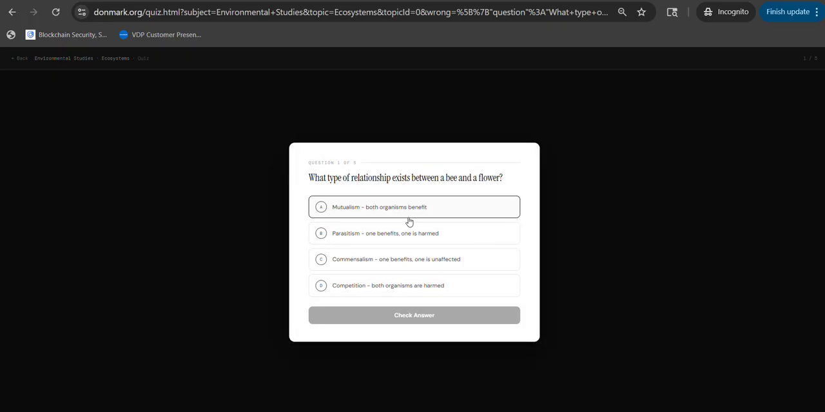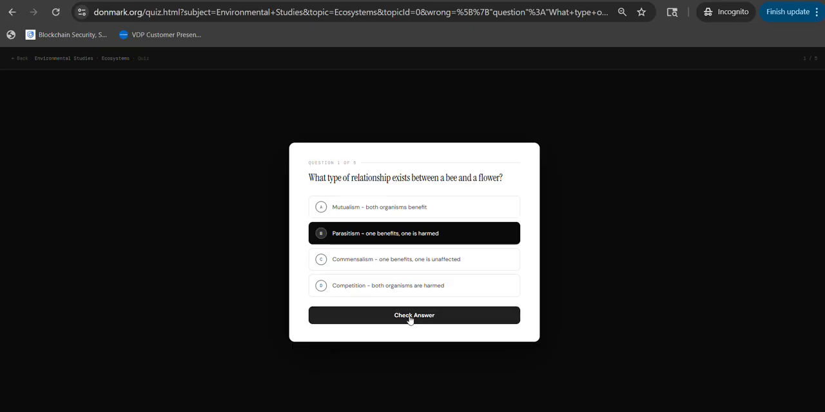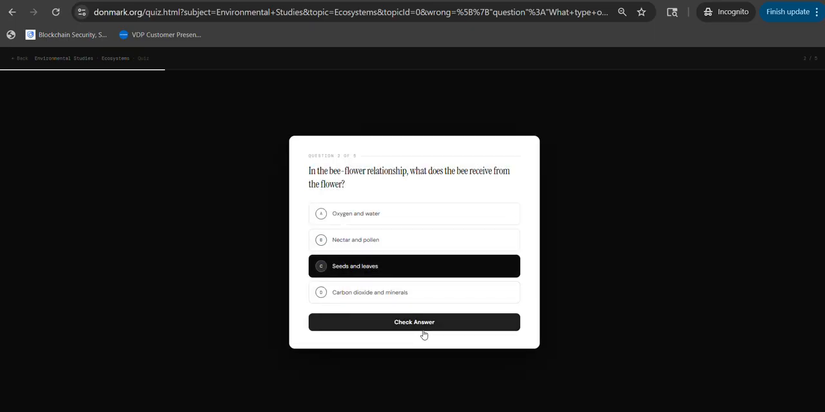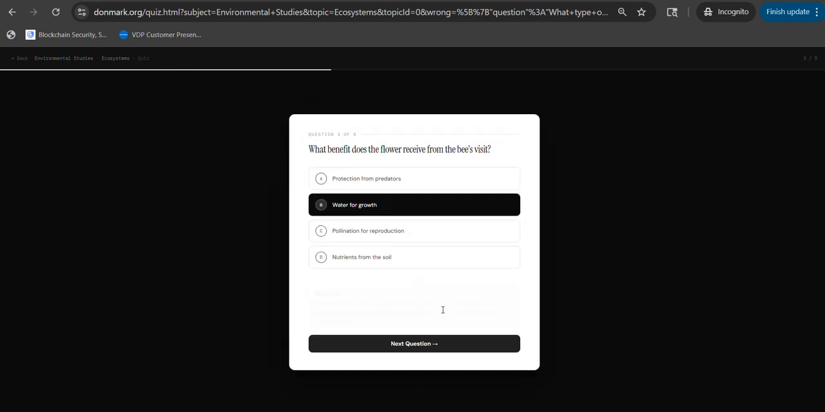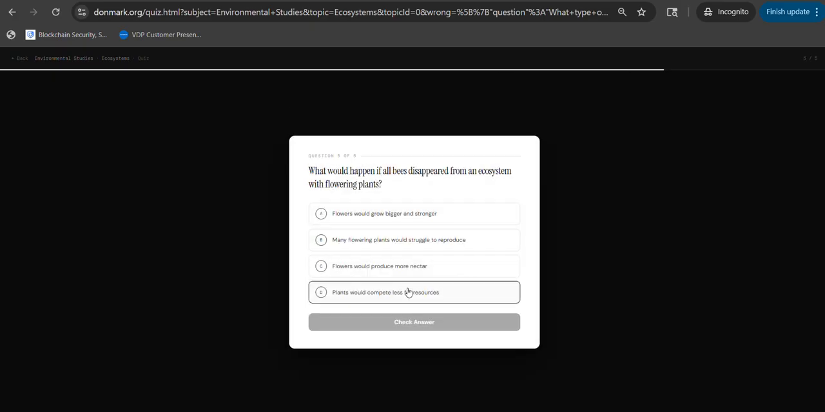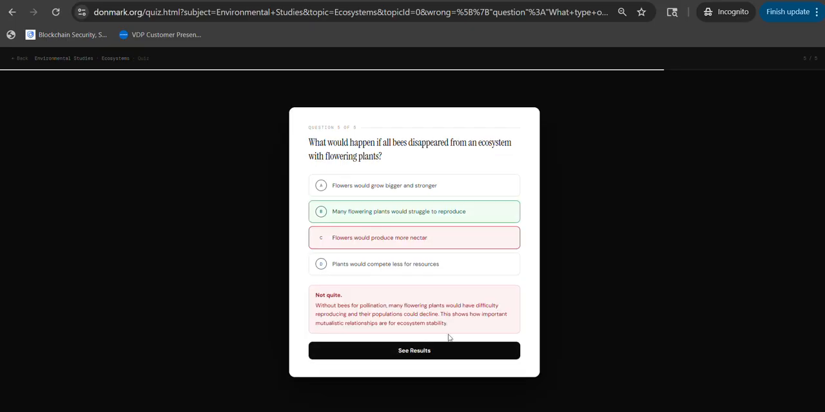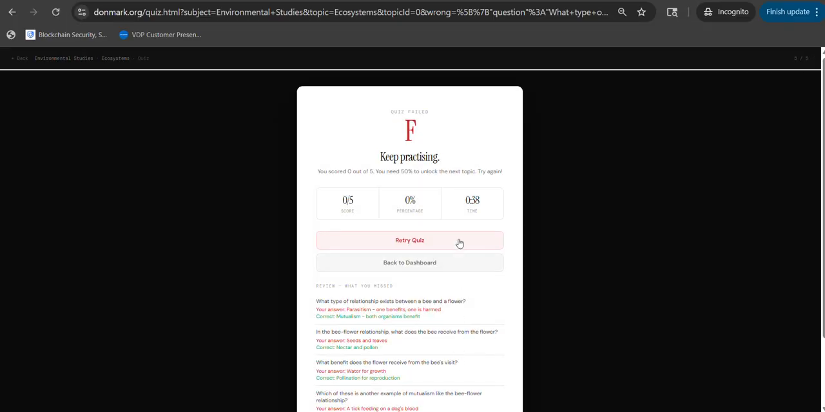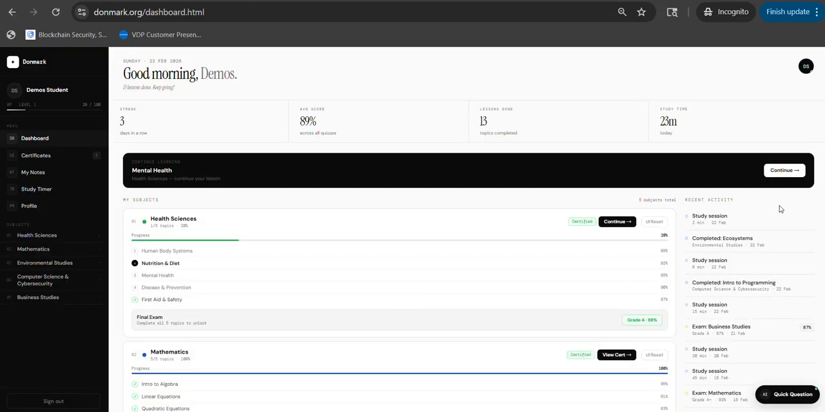So now we have 5 quiz questions based on what we learned. I'm going to answer these questions wrongly or rightly, depending. Mm, this is next. Mm, got it wrong. Next. Then see results. It's going to show keep practicing, fail. It shows how long we spent and our score, 0 out of 5. You can retry the quiz or go back to the dashboard. So this is just an overview.